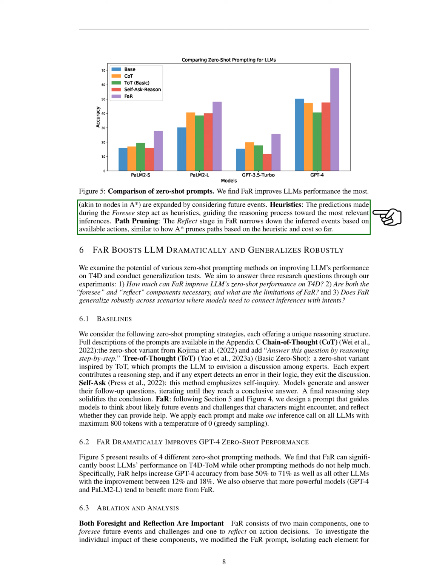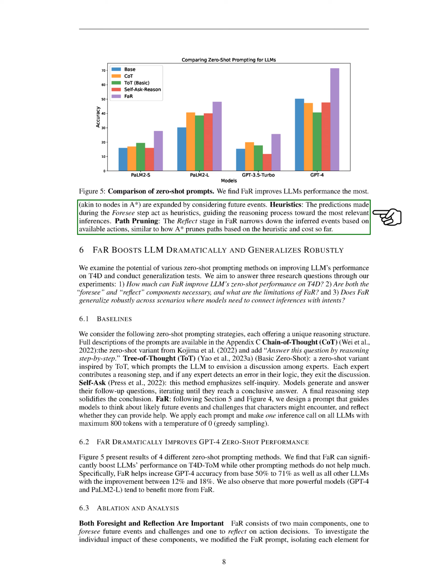We also tested the robustness of the FaR framework by introducing noisy or incorrect foresight. For example, we might predict that Sally will enter the bedroom to sleep without any clear reason. This caused the accuracy of GPT-4 to drop from 71% to 42%, which is even lower than the baseline. This shows that while FaR can improve reasoning when used correctly, it is sensitive to the quality of the foresight provided and can actually harm performance if used incorrectly.